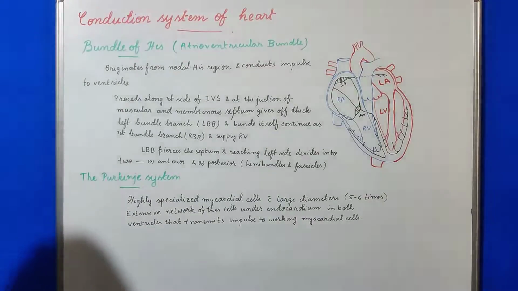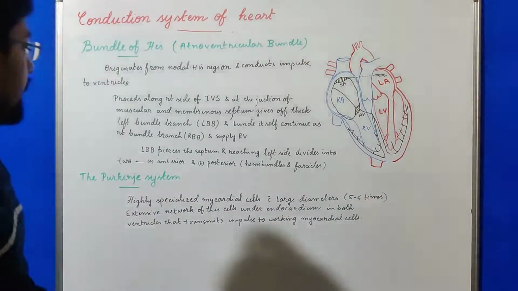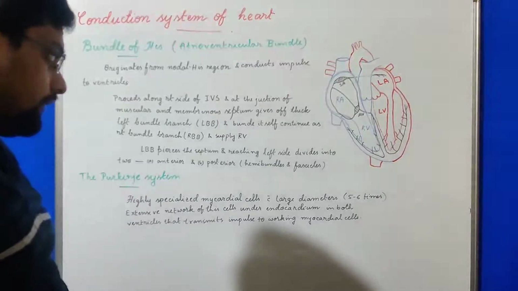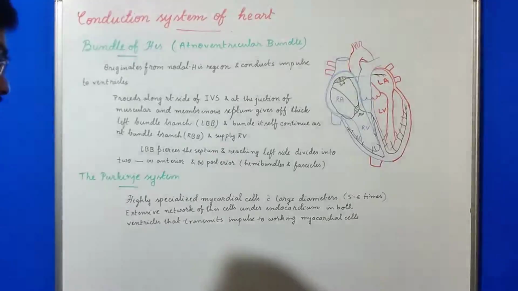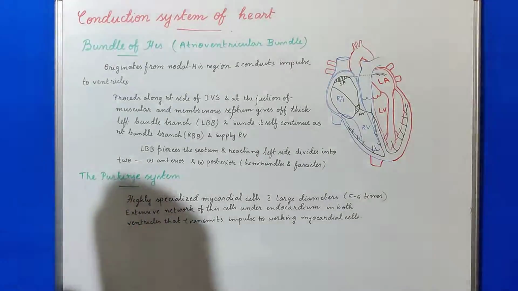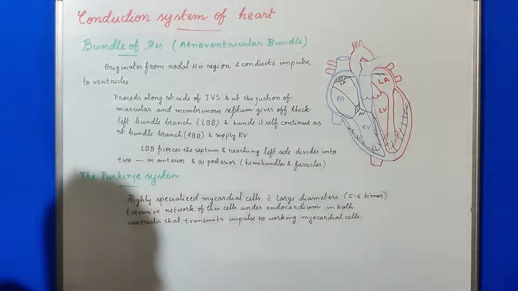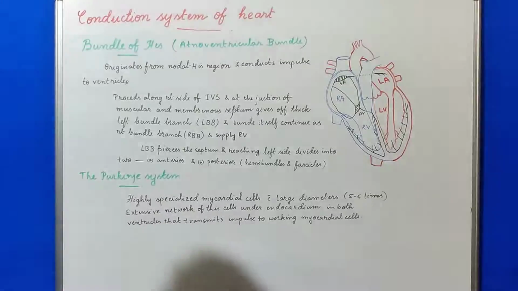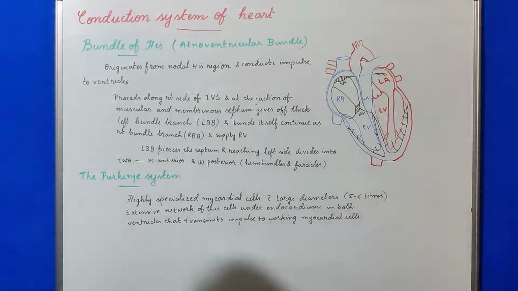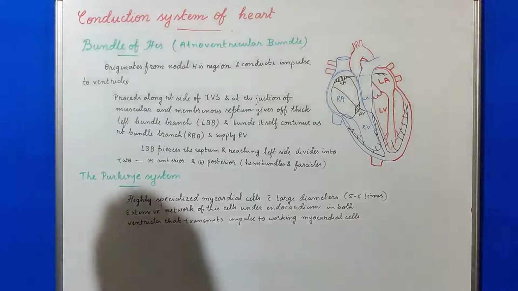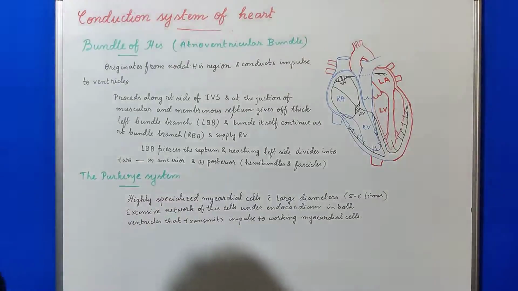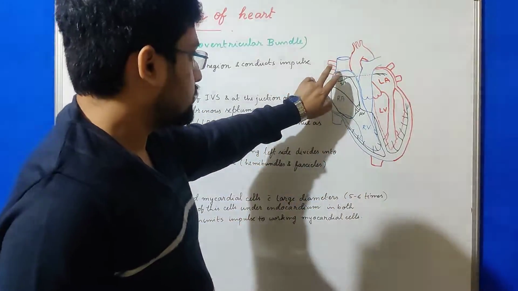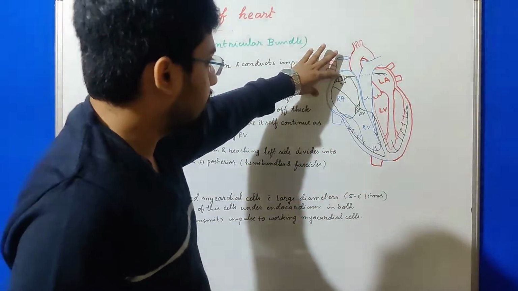Next is the Purkinje system. The Purkinje system is a highly specialized network of myocardial cells of larger diameter than normal working cardiomyocytes, usually 5 to 6 times larger than normal cardiac myocytes. It is an extensive network of these specialized cells under the endocardium in both ventricles that transmit the impulse to the working myocardial cells.